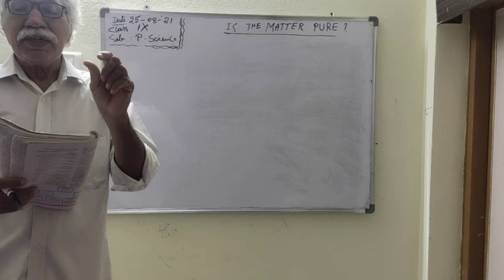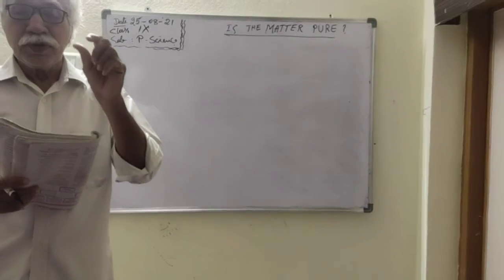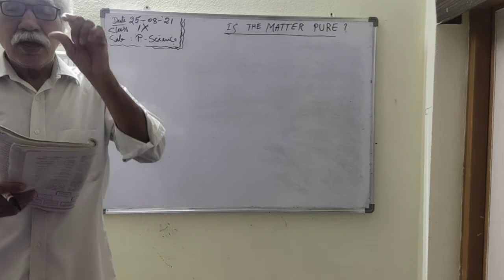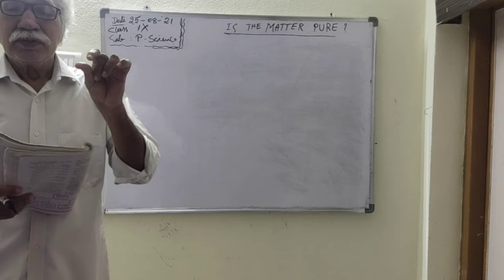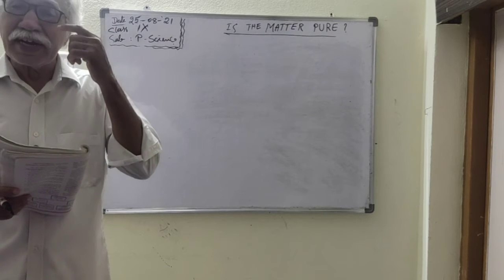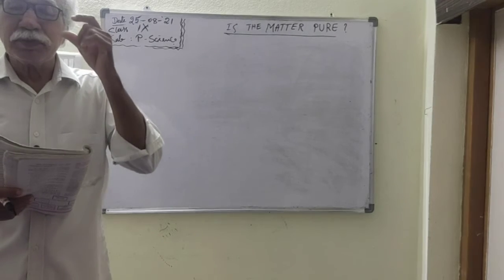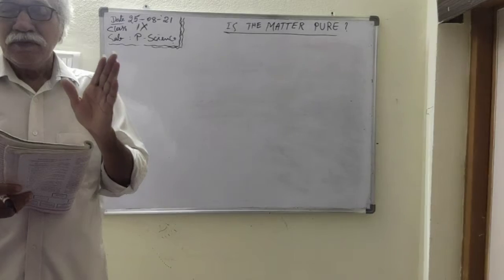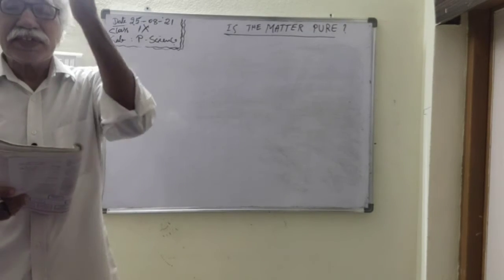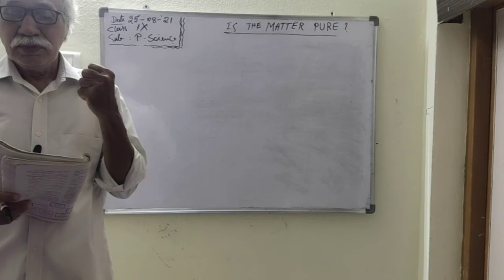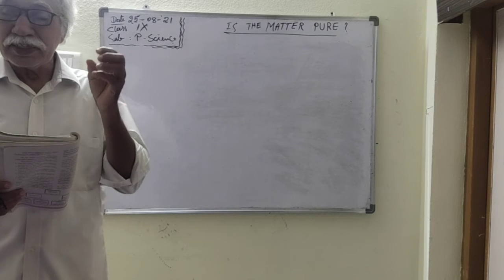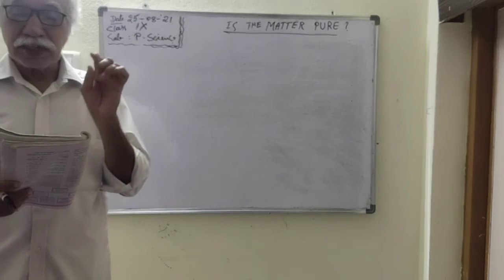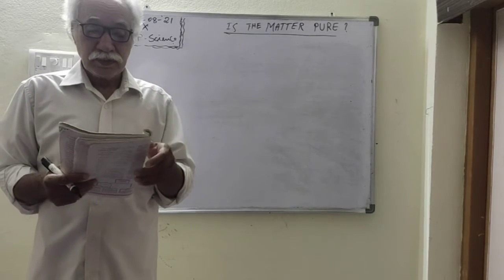Suspension means one component distributed in another component in large size particles. The particles are visible to our naked eyes, and they scatter the light. When you leave it for some time, they settle at the bottom. So they are separated. So it is nothing but a heterogeneous mixture. That is called suspension.